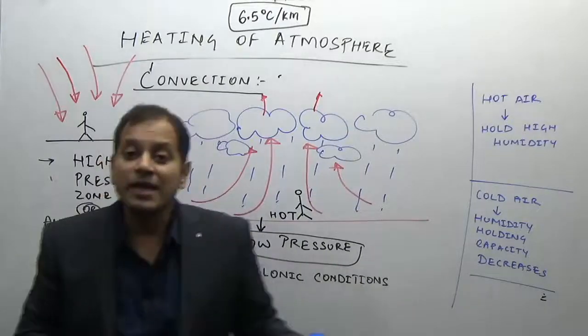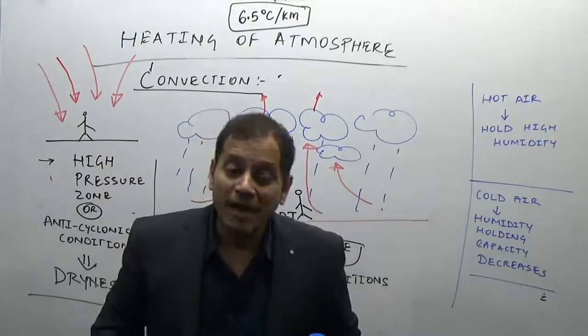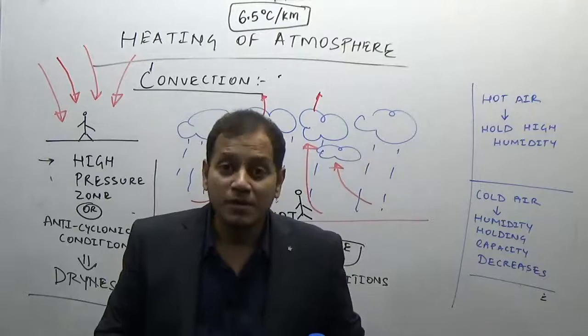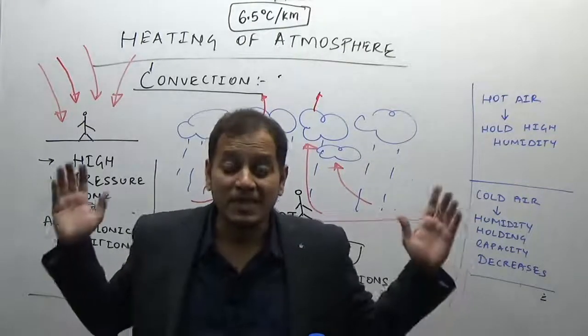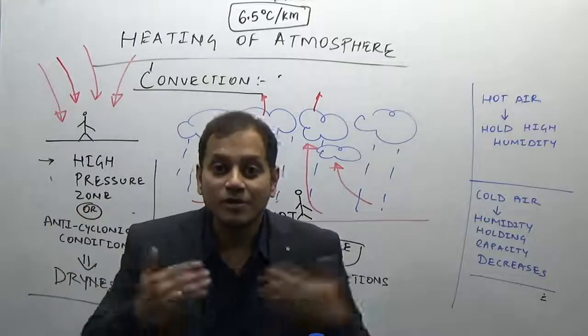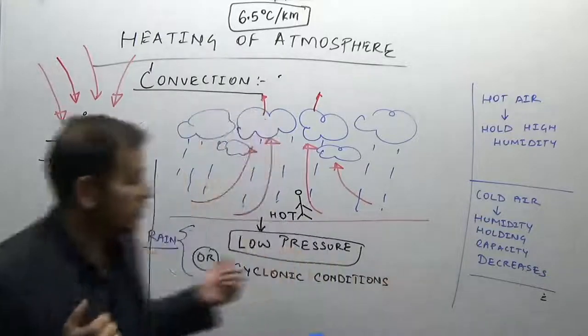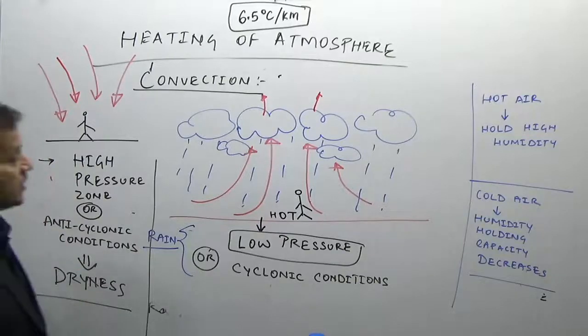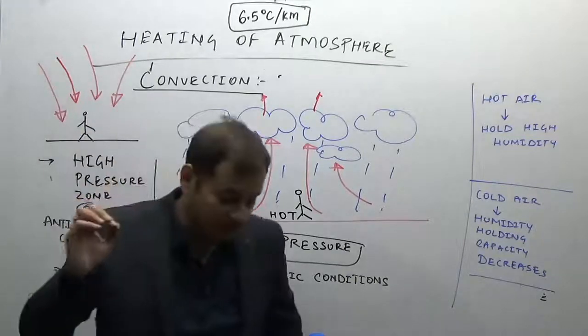So though Mumbai and Pune, or Mangalore and Bangalore, are located only some 200 kilometers apart, there is such a vast difference in the amount of annual rainfall because of the effect of the Western Ghat region. This is the condition. Now this is the heating of the atmosphere.